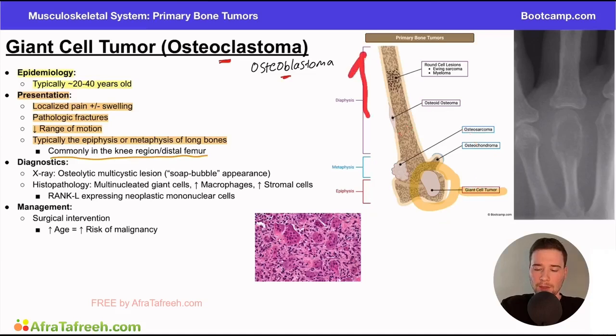This is a femur, right? This is the proximal portion of the femur towards the head. The distal portion is more towards the knee, the foot, the ankle, further away from the center of our body. And in the distal portion, we see this classic area where the tumor can arise.